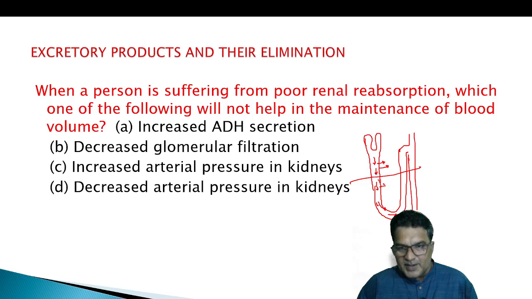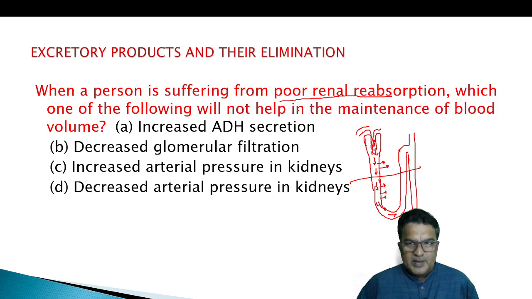So slow absorption is happening, and we should say the blood vessels send the filtered materials very slowly. Poor renal absorption was mentioned, so increased ADH secretion might be helpful. Which one of the following will not be helpful? Increased ADH is definitely helpful for enhancement of absorption in the DCT and collecting tubule.